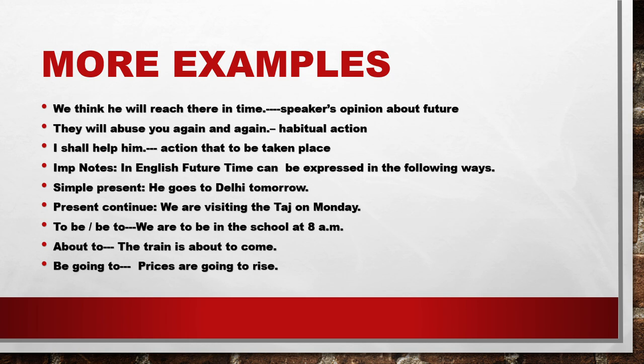To be: we have to be in the school at 8 AM. We have to reach school by 8 o'clock. So it is also future. Here also we are thinking about the future, but here you are using only to be. About to: the train is about to come, the train is about to leave. Here the train has not come yet, it is about to come. Prices are going to rise, are going to rise means prices may increase, they have not increased yet. Here we are using present continuous, but the time we give is future. So that's why I am writing here: future time can be expressed in some following ways.